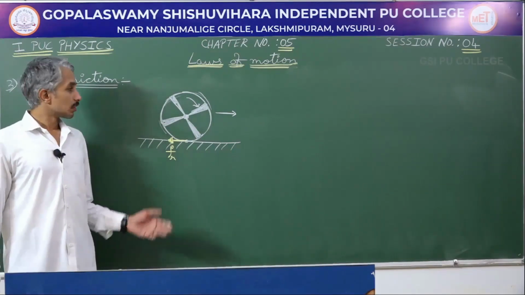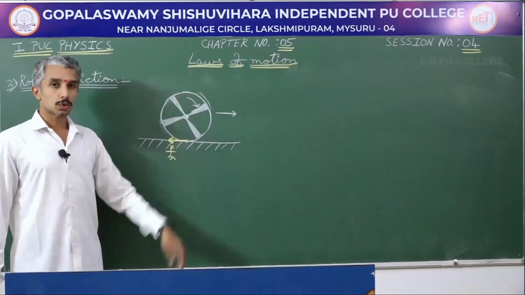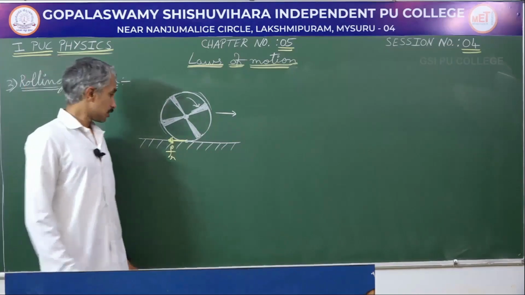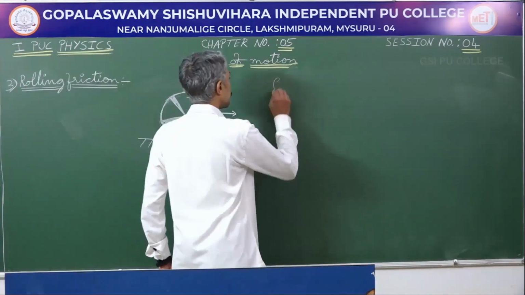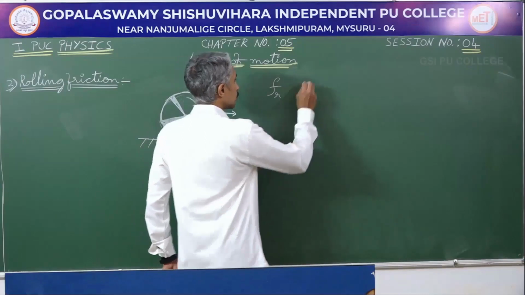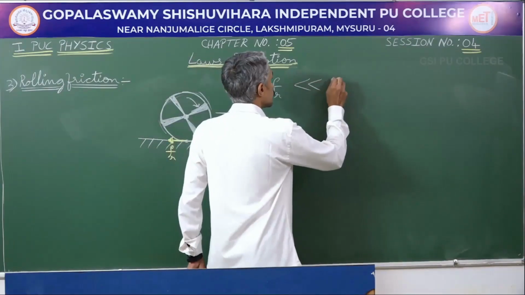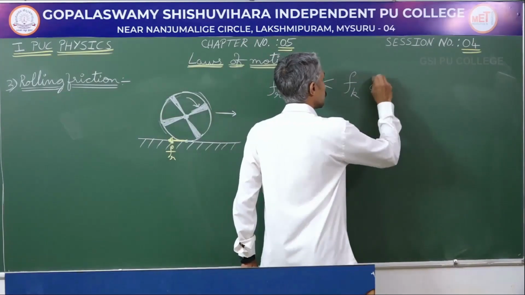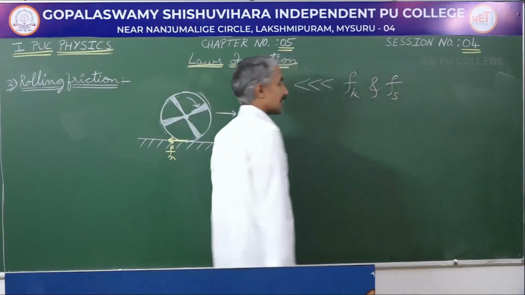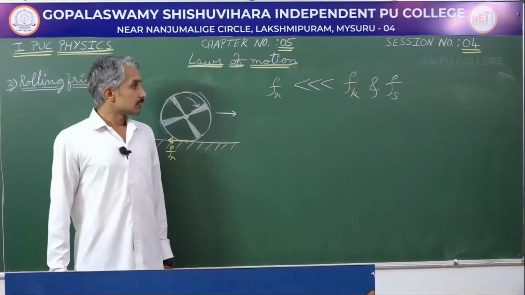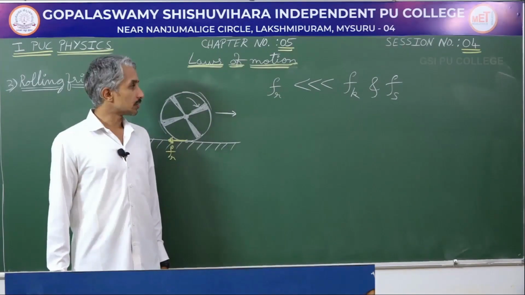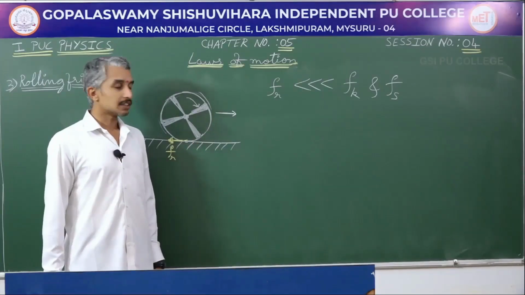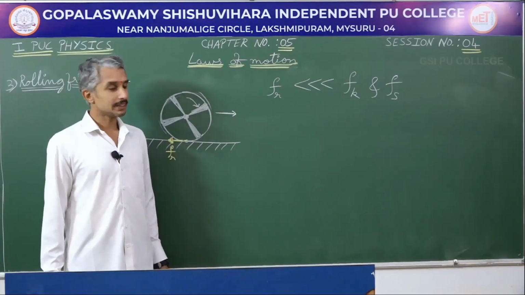If you put a wheel to roll on a surface, we see that definitely the wheel comes to rest, but rolling friction is very much less than kinetic friction and static friction. It is lesser by an order of 2 or 3, therefore, the discovery of the wheel has been considered a big milestone in human history.